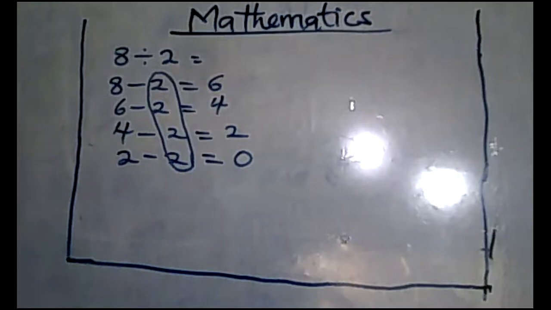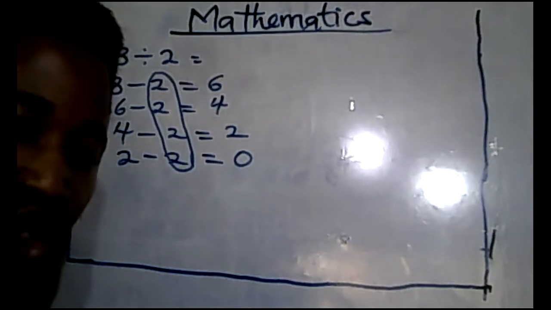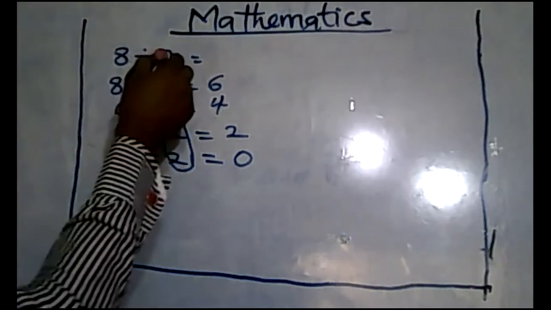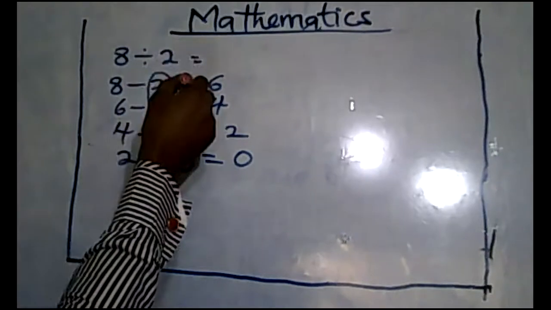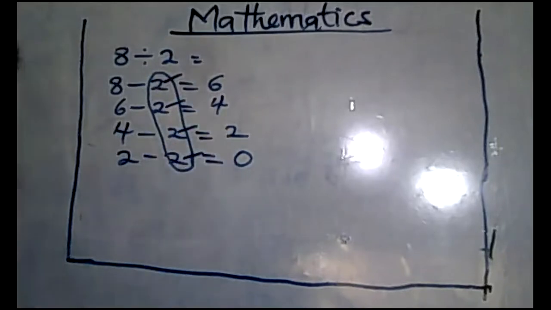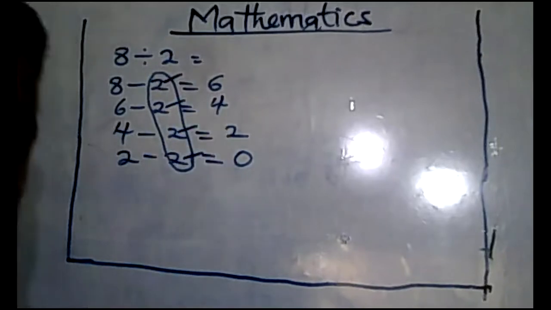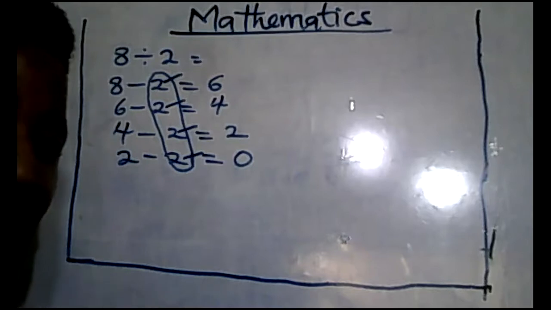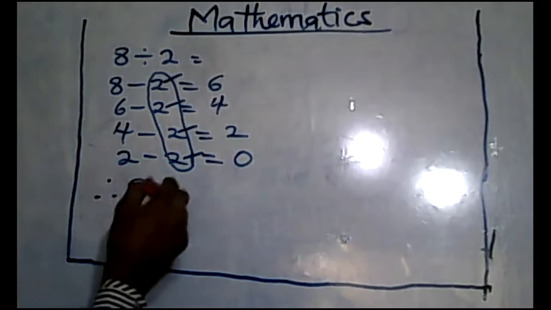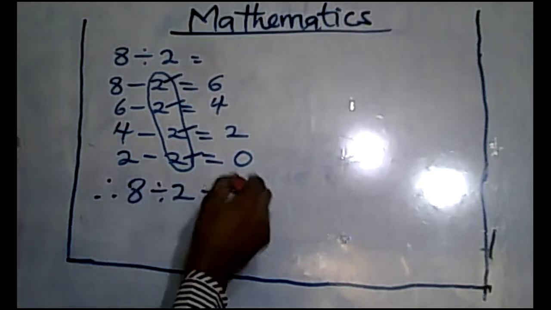I'm going to count the number of times I have subtracted 2 from 8, and that will give me my answer. So let's count. This is 1, this is 2, this is 3, and that is 4. So I have subtracted 2 from 8 four times before I finally got my answer, 0. Therefore, 8 divided by 2 is 4.